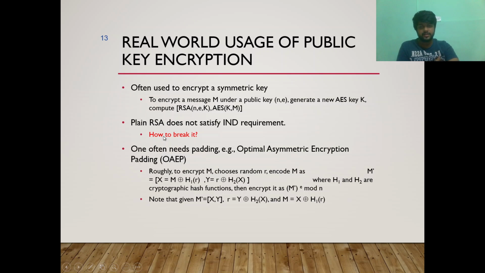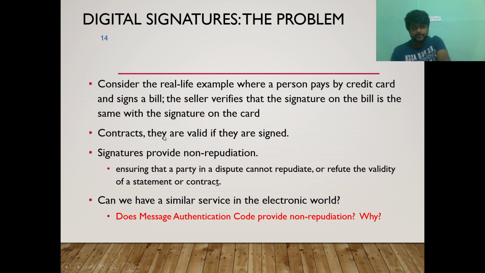So let's see the real world usage of public key encryption. It often uses an encrypted symmetric key to encrypt a message M under a public key n, e. It generates a new encryption key K to compute RSA and AES with K. So plain RSA does not satisfy the requirement, because it is easy to crack then. So this is the real world usage. So let's see the problems of the digital signature, since it is a digital signature technique.